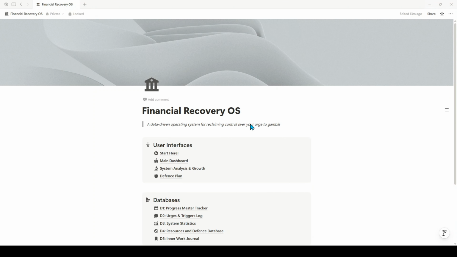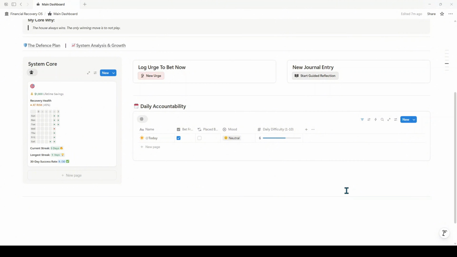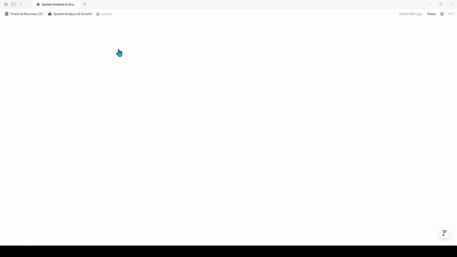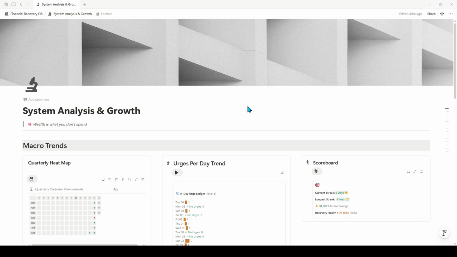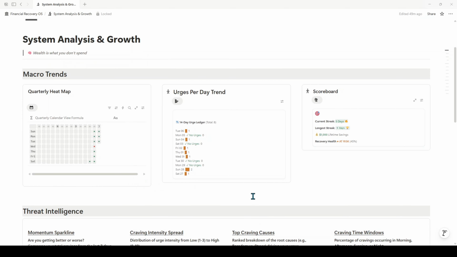Now going back to the main dashboard, that summarizes the entire system from the main dashboard, and this is your primary input section. And then you move on to the systems analysis and growth section, which sometimes takes a second to load because there's a ton of valuable data in here. You track basically everything. So here's your systems analysis and growth. It has a quarterly heat map, which tracks your amount of days clean versus days you placed a bet in the past quarter. It tracks your urges per day trend over the last 14 days. So you can see, this is a mock database that I created.